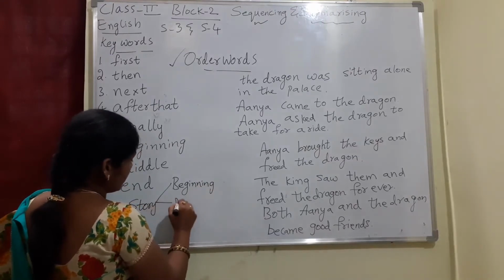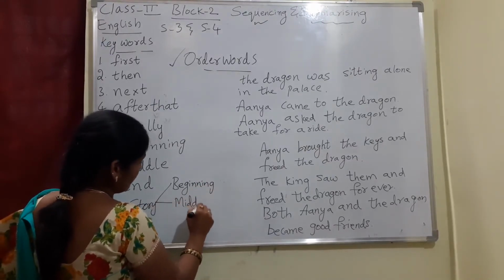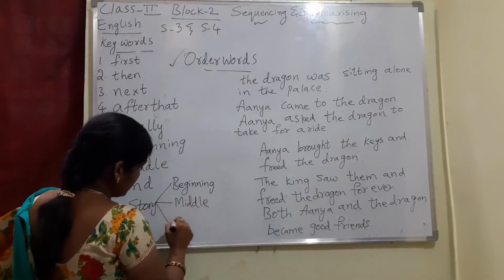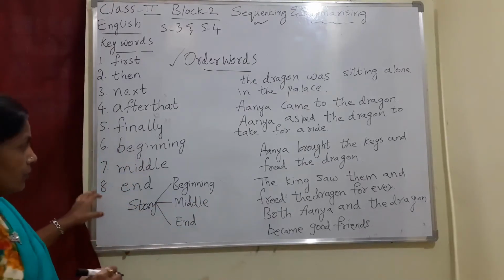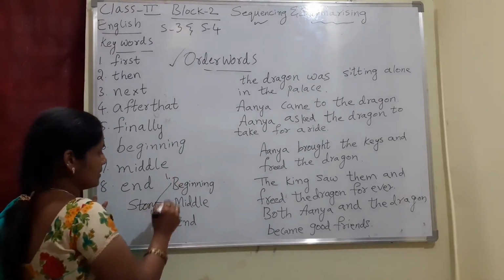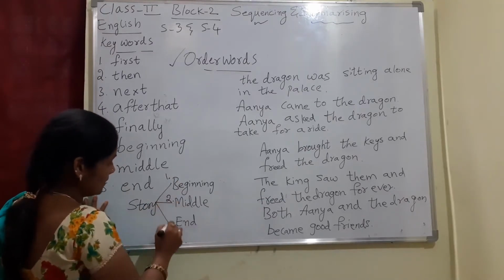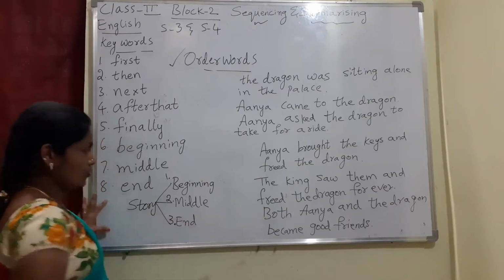Second one is the middle of the story. And the last one is the end of the story. Story is divided into 3 parts. First one is beginning. Second one is middle. Third one is end of the story.